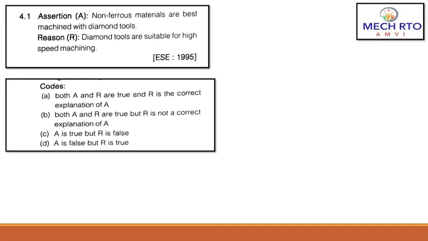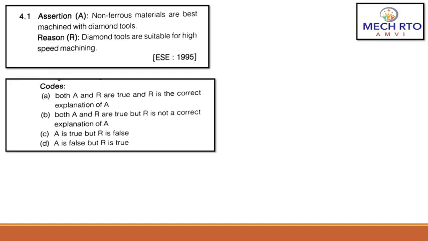Now the first question. Assertion: Non-ferrous material are best machined with diamond tools. Reason: Diamond tools are suitable for high-speed machining. And the codes are: both A and R are true and R is the correct explanation of A; both A and R are true but R is not the correct explanation of A; A is true but R is false; A is false but R is true.